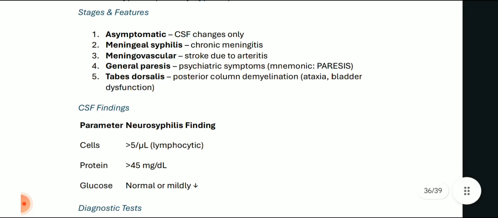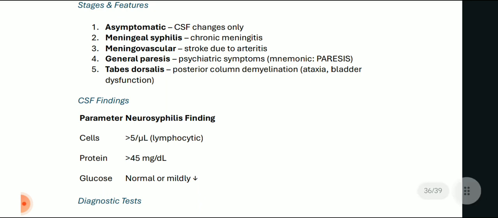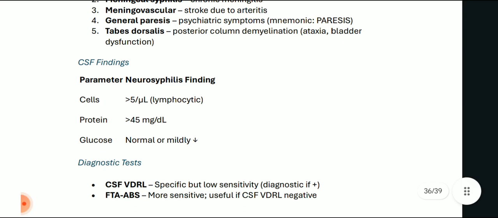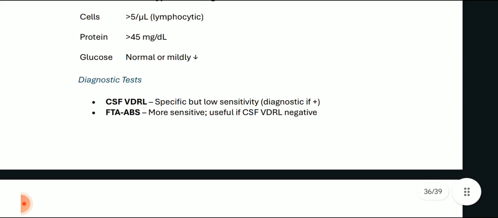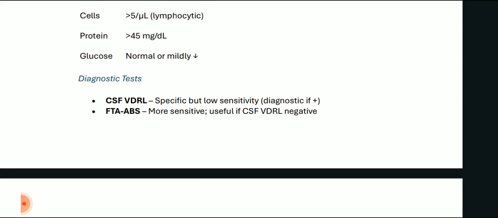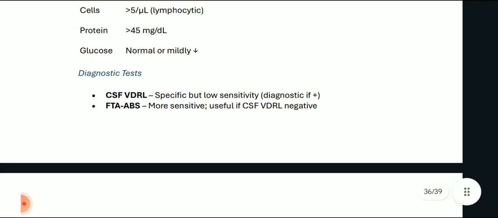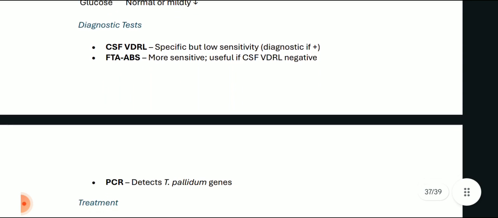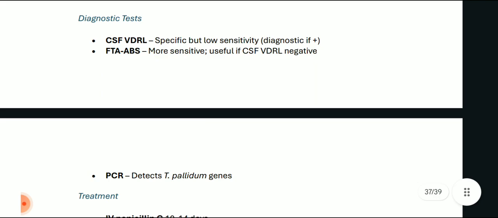Okay, and tabes dorsalis, when it gets affected, it leads to posterior column demyelination, which can cause ataxia and bladder dysfunction. Now about the CSF findings, cells are more than 5 per microliter, lymphocytic cells are there, protein is more than 45 mg per deciliter, glucose is normal or mildly reduced. Diagnostic test, of course, for syphilis will be CSF VDRL, specific but low sensitivity, diagnostic if positive. FTA-ABS test is done, which is more sensitive and useful if CSF VDRL comes negative.